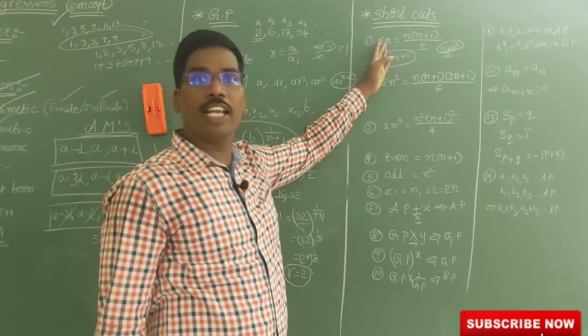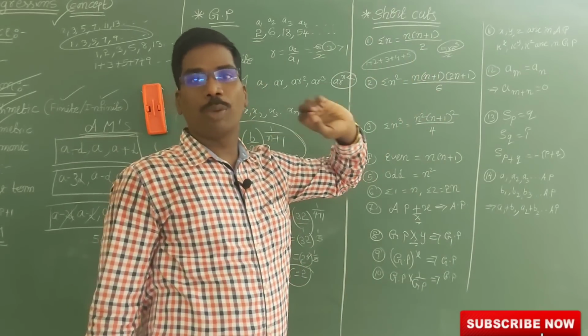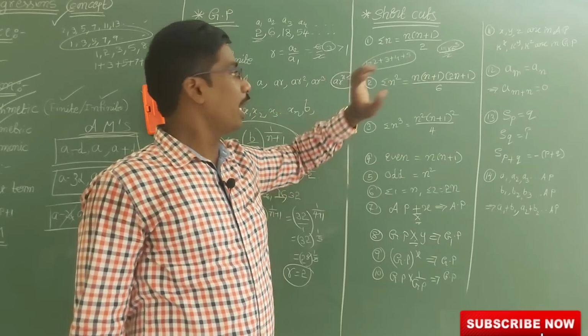The sum of the first 100 natural numbers is 5050. The sum of the first 10 numbers is 55. So like that we can add.